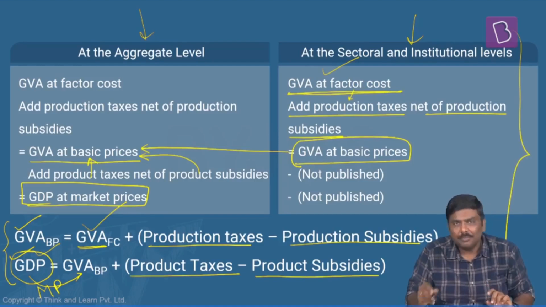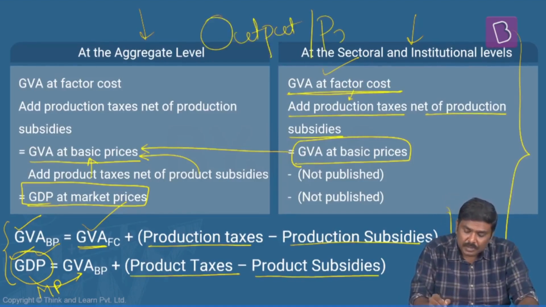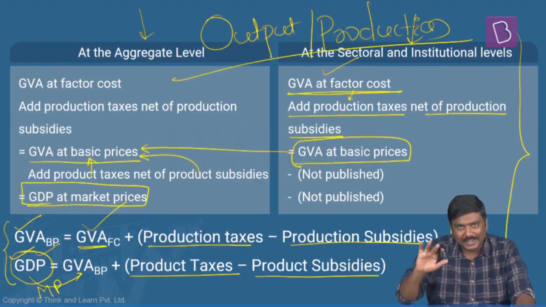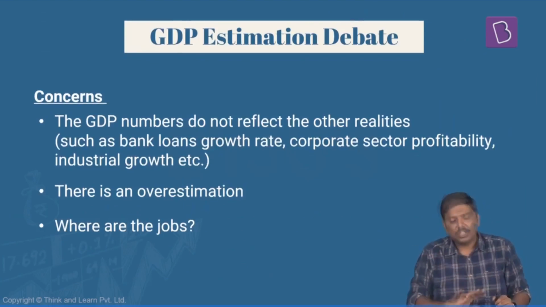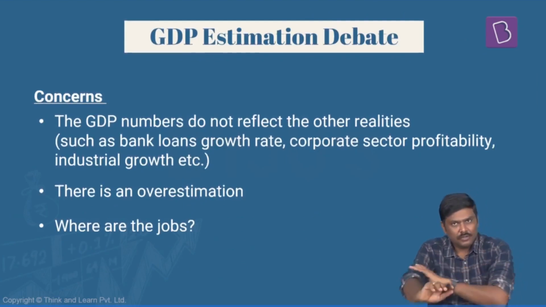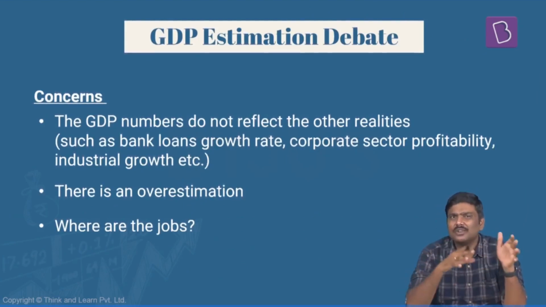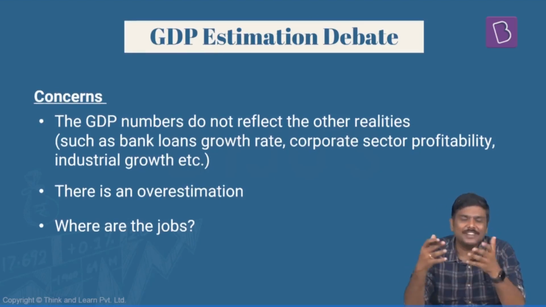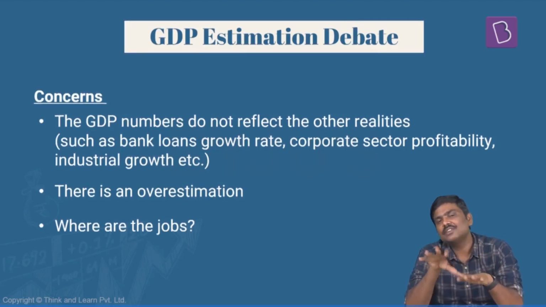So this is how the GDP is calculated under the output or product method or production method. Remember this. This is important. Hence, we have discussed this in detail. Now, what has been the issue with respect to this particular methodology? This methodology was introduced in 2014-15 by the government, and post that, every year once or twice or more, there has been some issue with respect to this GDP estimation methodology.